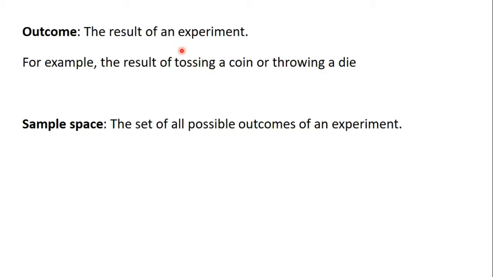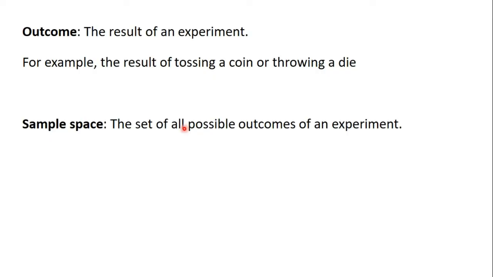The head is the outcome of the experiment. But when we talk about the sample space, it's the collection of all the possible outcomes. We have learned that a coin has 2 faces, a head and a tail. That means that when you toss a coin, you can either get a head or a tail.